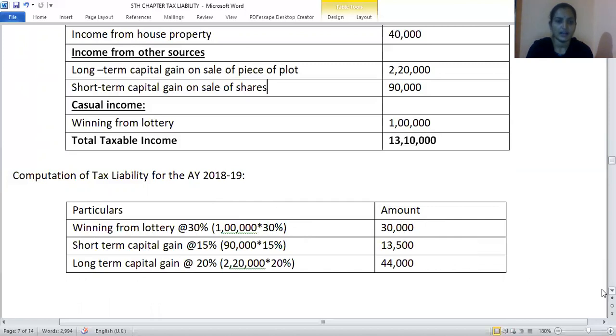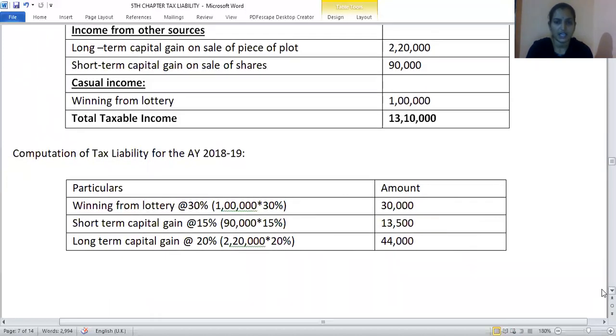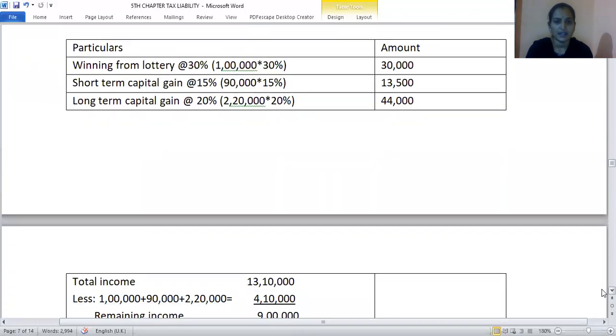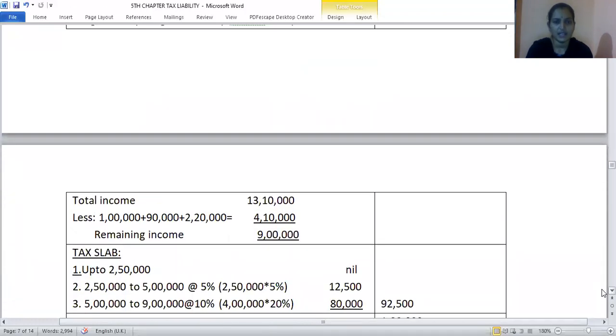After excluding the casual income, short-term capital gain, and long-term capital gain, for the remaining amount the tax liability is applicable. This is the total taxable income. From this, we have to less casual income. Already TDS at 30% is deducted. Short-term TDS at 15% is deducted, and long-term TDS at 20% is deducted. So after deducting this, for the remaining amount the tax slab is applicable.